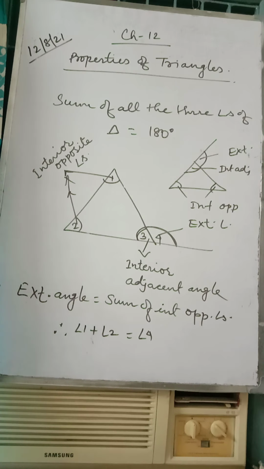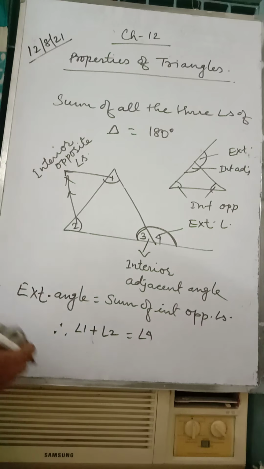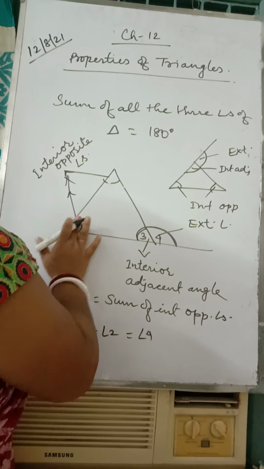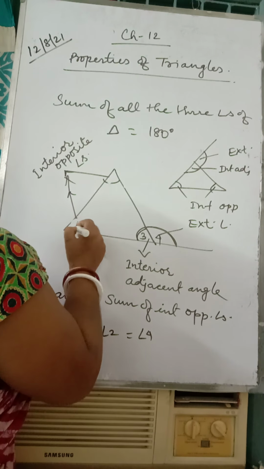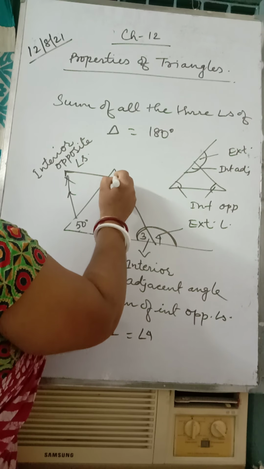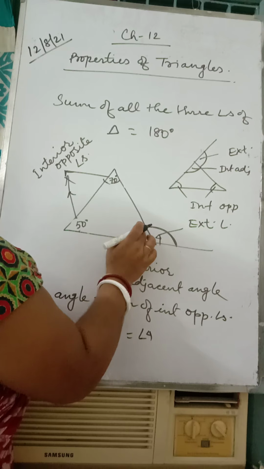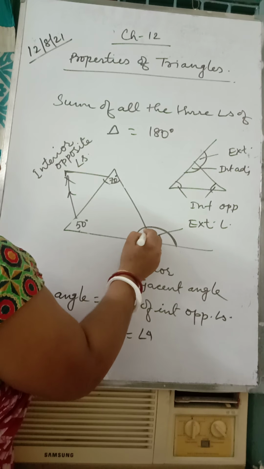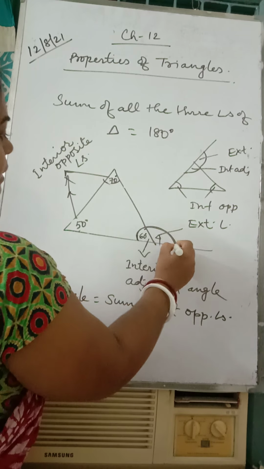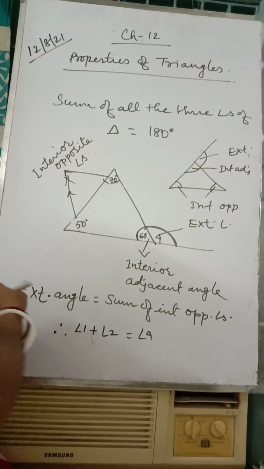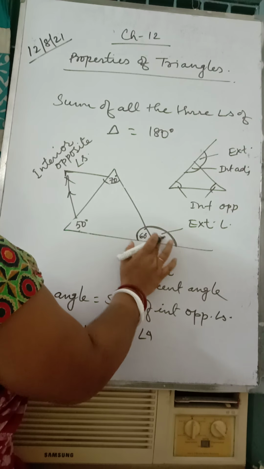Is it? Now why it is so, that also I am telling you. For example, instead of writing angle 1 and 2, I am writing this is 50 degrees, this is 70 degrees. So what does this angle become? 70 plus 50 is 120, so the third angle is 60 degrees. Now this and this make a straight angle, so this will be 120 degrees.